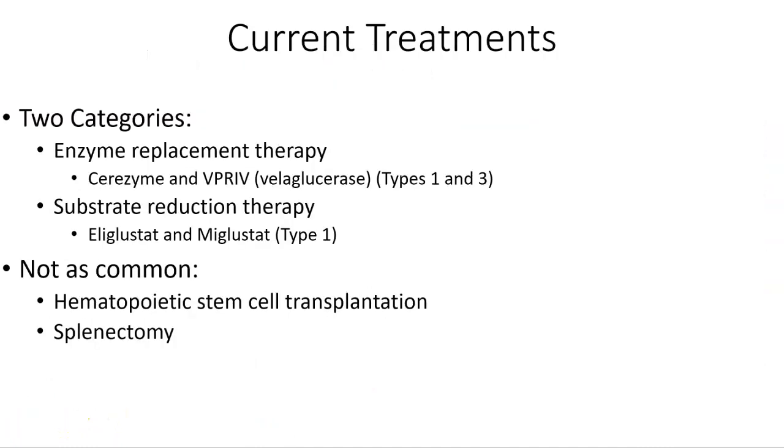So currently, treatments for Gaucher disease are categorized into two different therapies. One is called enzyme replacement therapy, and the other is substrate reduction therapy. So for enzyme replacement therapy, in general, these types of therapies provide an IV infusion containing the enzyme that is deficient or absent in the body. And in this case, there's a mutation of the GBA1 gene, which encodes glucocerebrosidase.